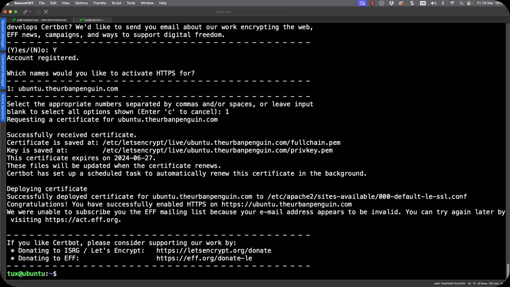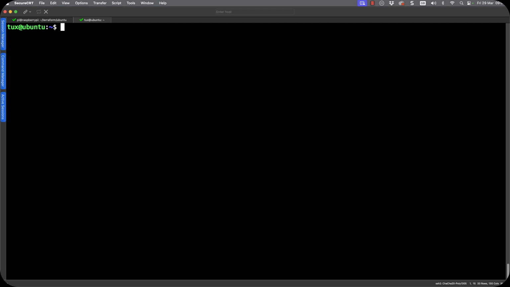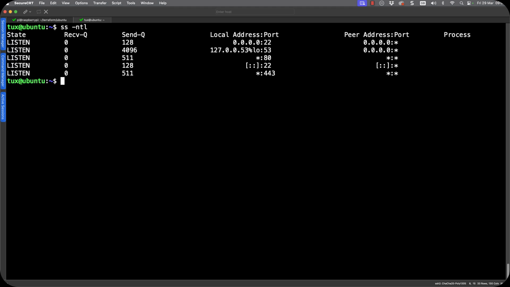Now look at that. Even the wizard is giving me a congratulations. I don't know if I really should be congratulated. The system did all of the work for me. But would you believe it's created my private key, it's created my certificate request, and it signed the certificate request and started up my web server on port 443 as well. So we can see now that we are listening on port 443.